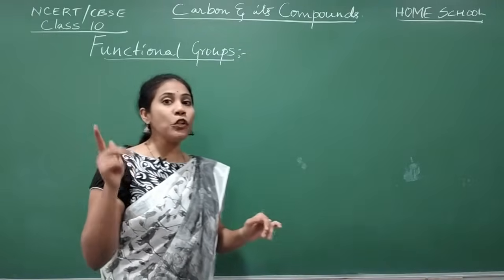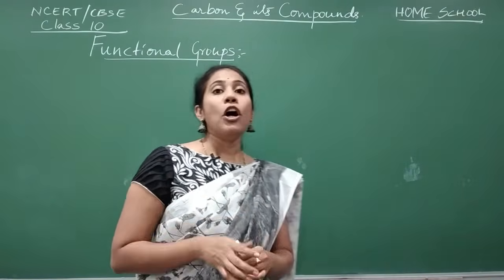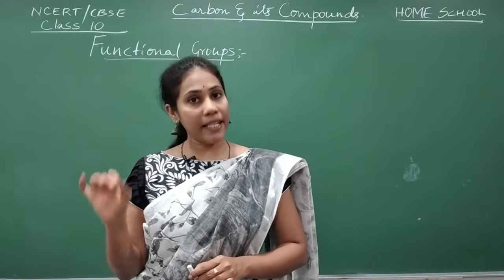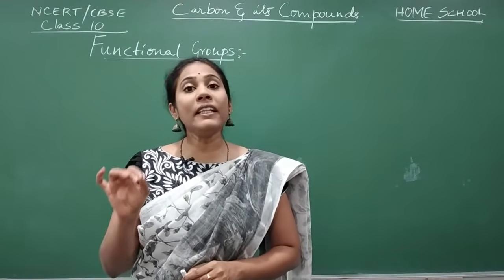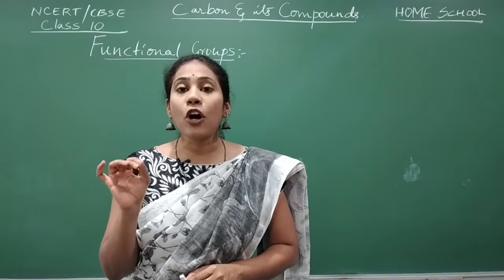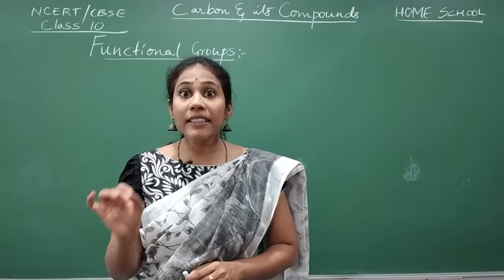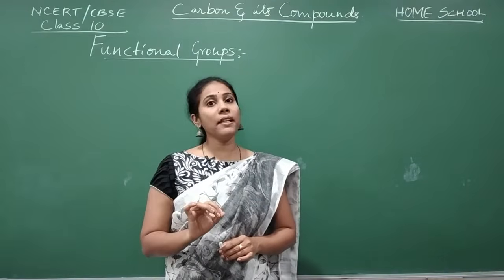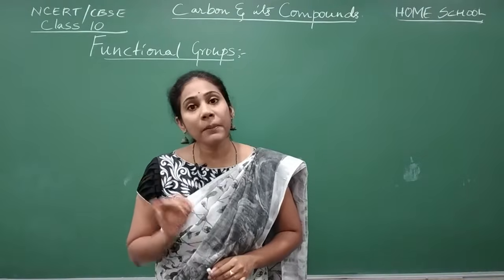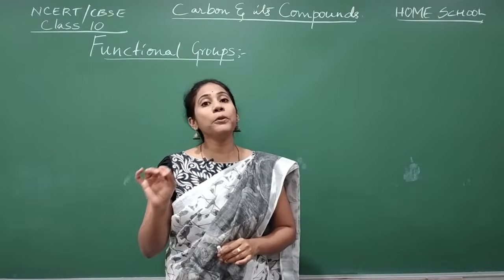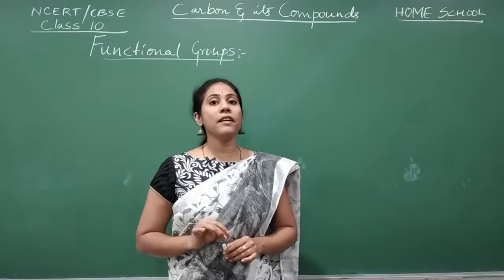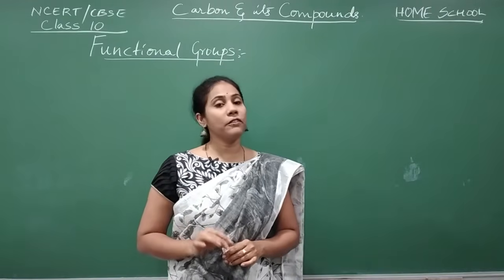As I told you in the first class, organic compounds along with carbon and hydrogen may contain other elements also. So what are the other elements that you can observe in them? Oxygen, nitrogen, chlorine, bromine, iodine, sulfur and phosphorus can be observed.